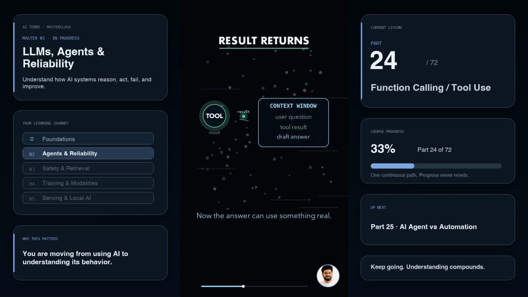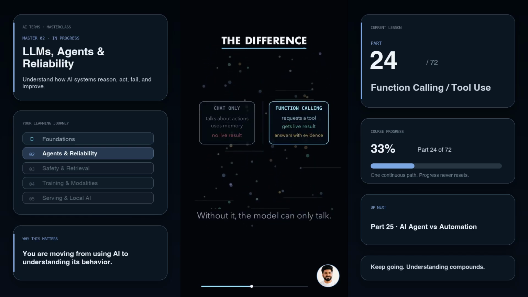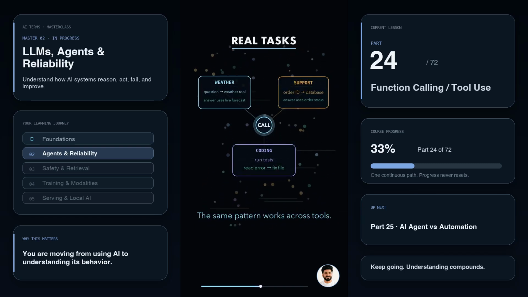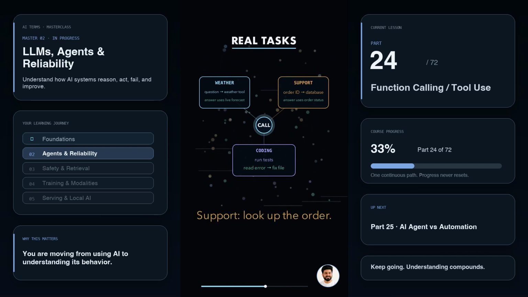Now the model can answer using something real, not just what it remembered from training. That is the important difference. Without function calling, the model can only talk about actions. With function calling, it can request actions. A weather question can call a weather tool. A support question can look up the order. A coding agent can run tests, then read the error, then fix the file.